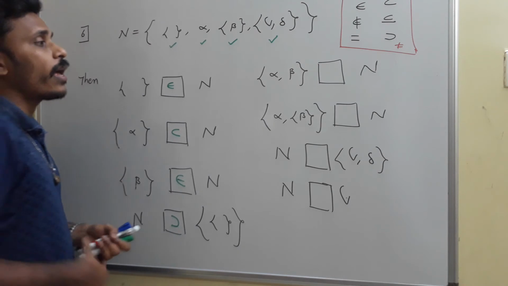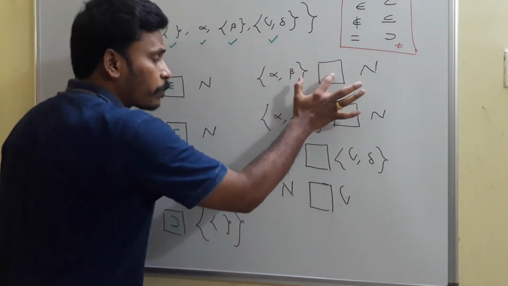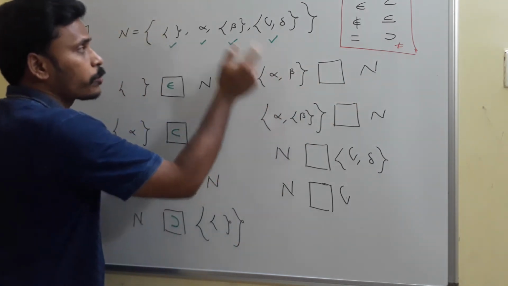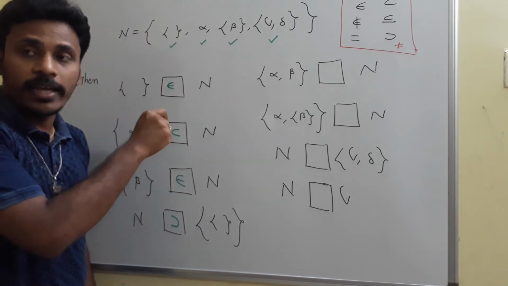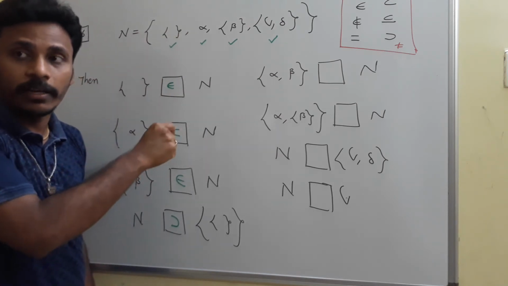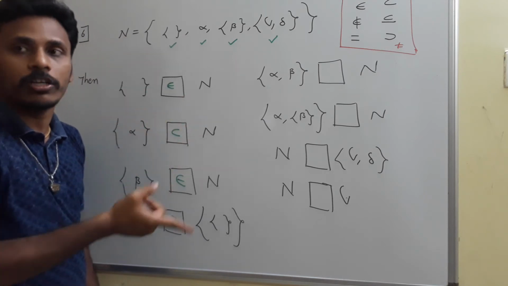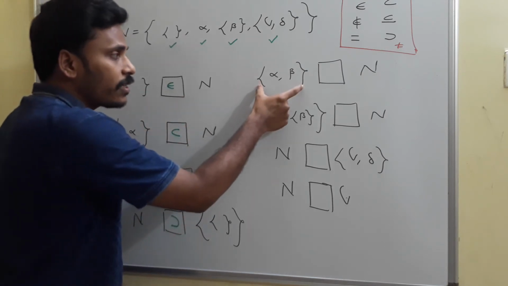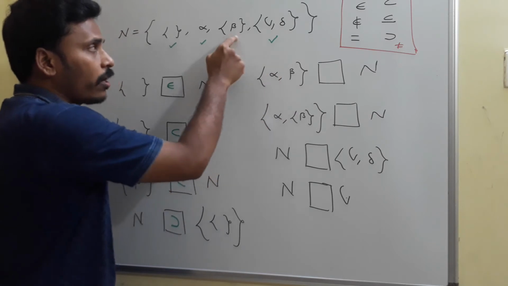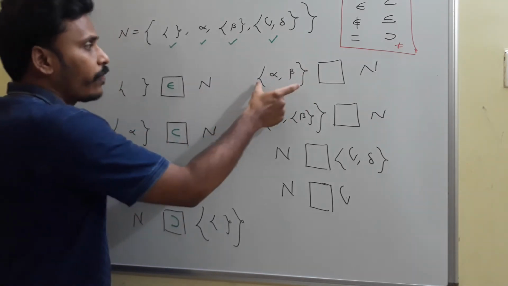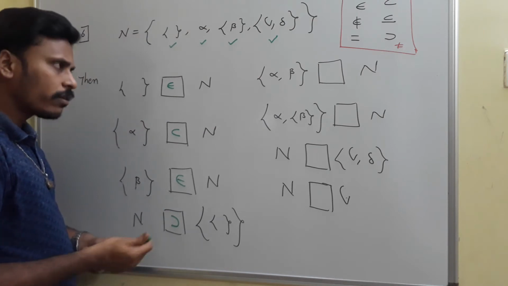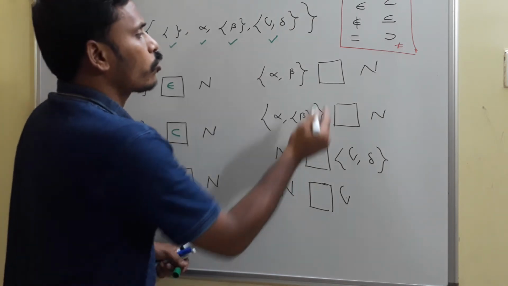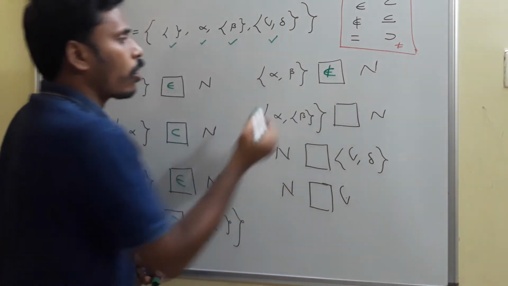See, to use the subset symbol here, these two elements must be in n, but these two elements are also not in n, right? So alpha is there in n, but beta is not there in n. Singleton beta is there, but beta is not there. That's why these two elements are not in n, so don't use subset. And this element is directly not in n, so don't use belongs to. Then there is a chance to use the not belongs to symbol, because these two elements are not there in n.